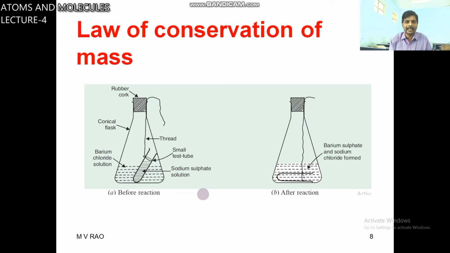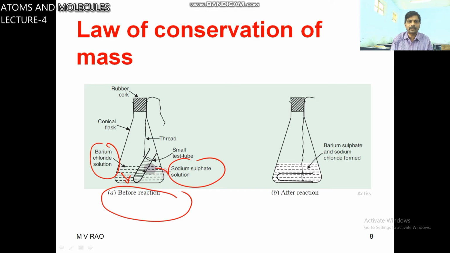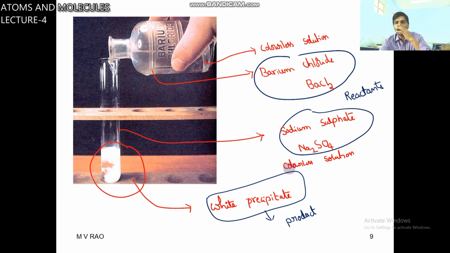You can see clearly before the reaction: barium chloride solution is here, and sodium sulfate solution is in the test tube, tied with thread in the conical flask. After the reaction, these two are mixed together, and a white precipitate forms, that is barium sulfate, along with sodium chloride. This mass and this mass are equal. Total mass of reactants is equal to total mass of the products. This is called law of conservation of mass.